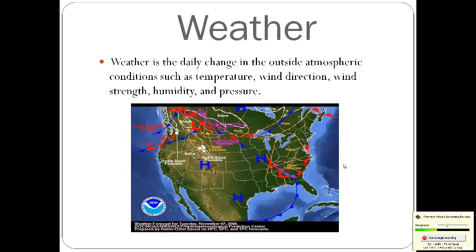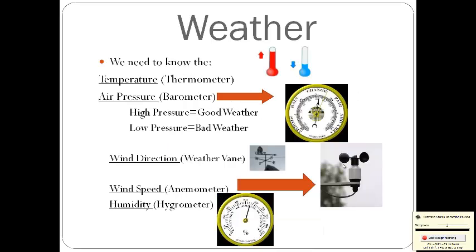Okay? So now we get to weather. Weather is the daily change in the outside atmospheric conditions, such as the temperature, the wind direction, the wind strength, humidity, and the pressure. Now, here are some really cool things. When we're talking about weather, we need to know about the temperature, whether the temperature is going to go up and get hotter or go down and get colder. Now comes something that's new for you guys. We need to know about the air pressure.